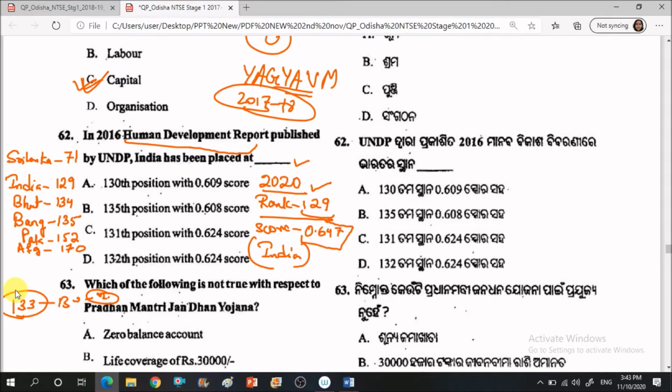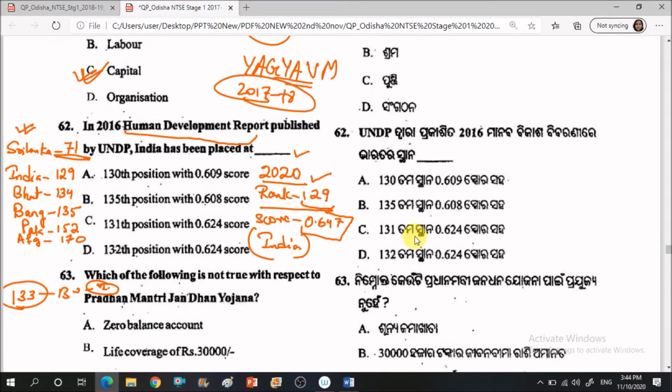Another important thing that you can remember is that if we compare the human development index of our neighbor countries with our country, then Sri Lanka is at 71. That means it is leading India. So Sri Lanka is above India at a rank of 71. And the other neighboring countries like Bhutan, Bangladesh, Pakistan, Afghanistan are behind India in their HDI score, right? So we have to remember this thing. The question can also be framed like this.